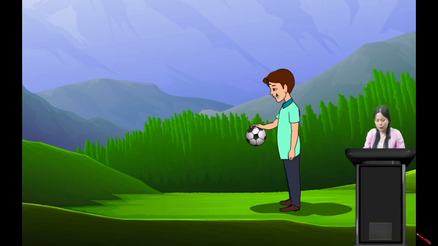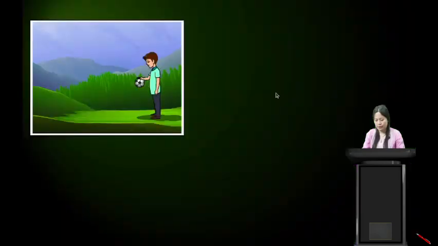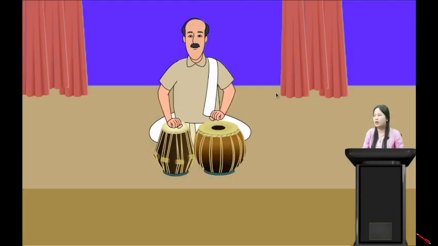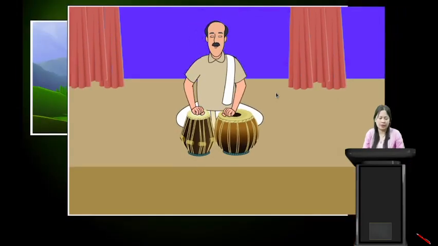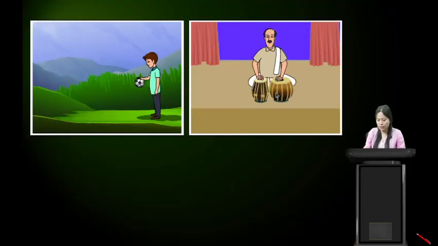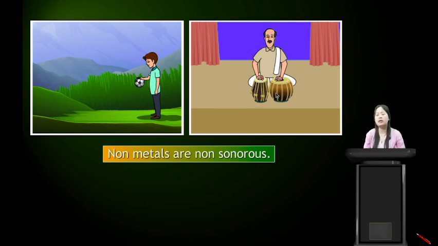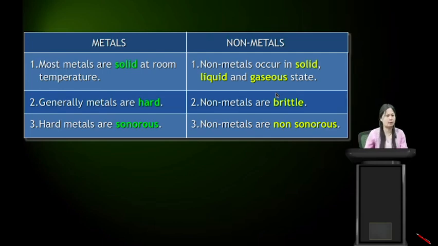Let us see for non-metals. Here we see a boy playing with a ball. Does it produce a ringing sound? No, right? Another example is a tabla. When a person plays a tabla, does it produce a ringing sound? No, right? It produces a dull sound. So non-metals are non-sonorous, meaning they do not produce a ringing sound. So this leads us to the third physical property of metals and non-metals. Hard metals are sonorous, whereas non-metals are non-sonorous.